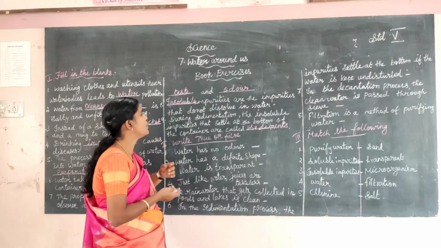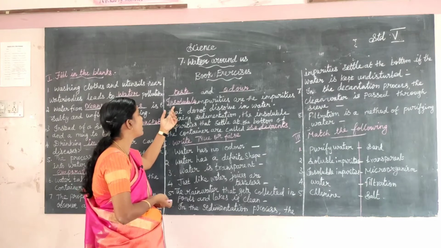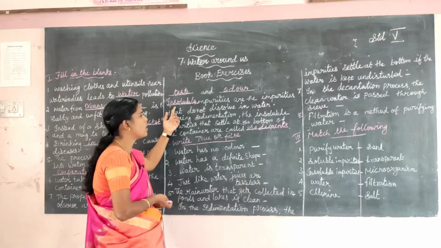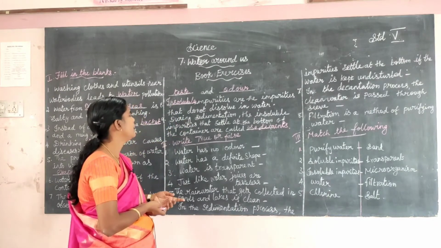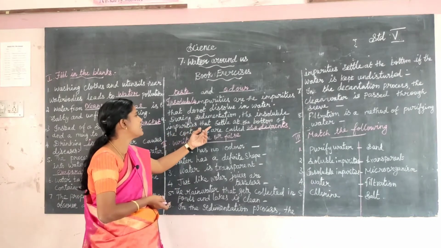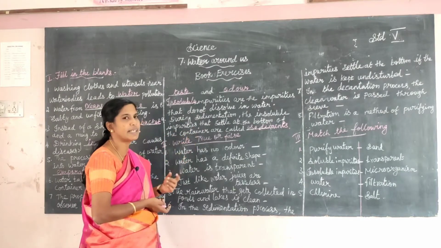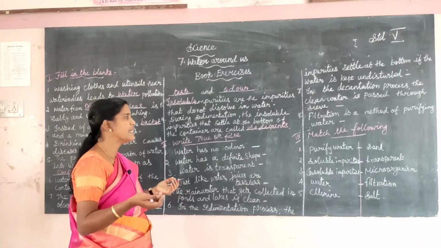Okay. Dash impurities are the impurities that do not dissolve in water. Insoluble. During sedimentation, the insoluble impurities that settle at the bottom of the container are called the sediments.